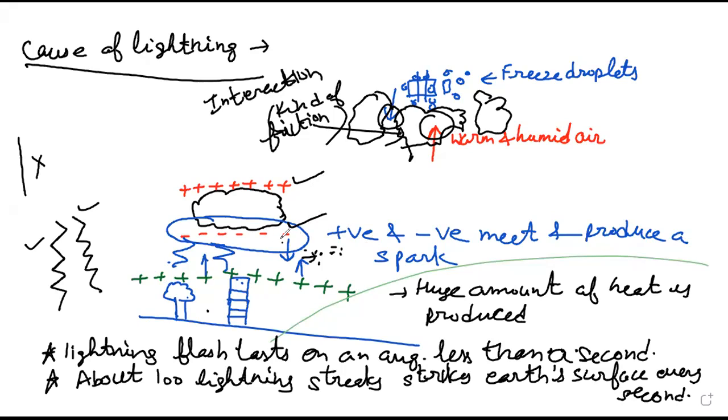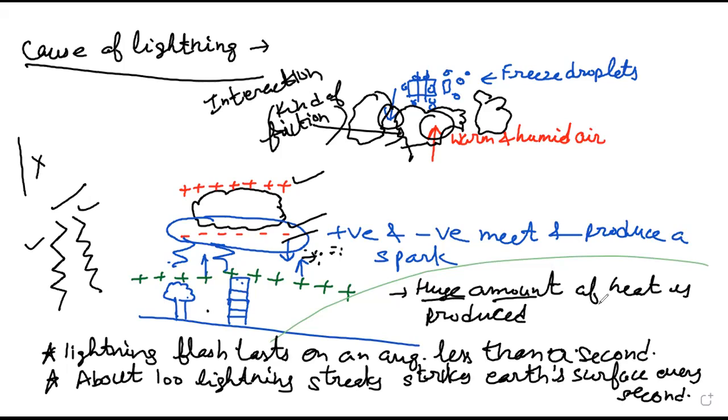Now as this negative charge keeps on increasing, it starts coming down due to polarity. They are attracted in the upward direction. The positive and negative charges, during their movement upward and downward, meet each other, but they do not meet straight. They can meet in a zigzag manner. During their meeting, they produce a spark, and this spark is known as the lightning.